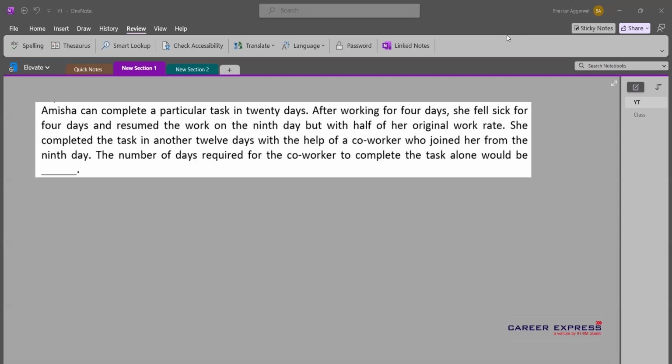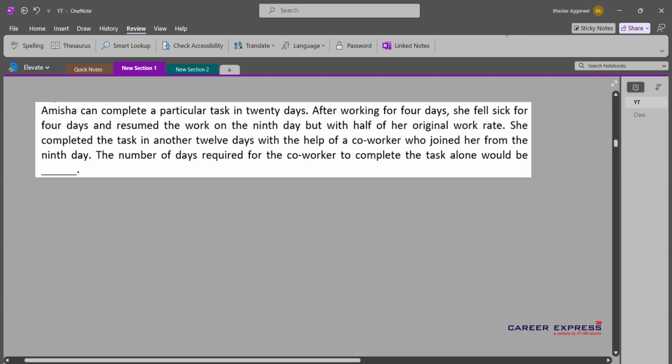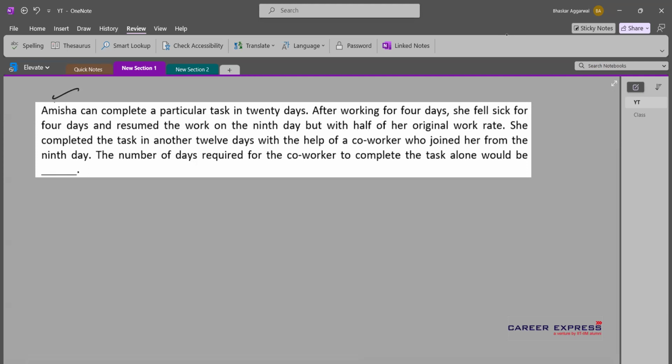This is the question from IPM Indore 2023 exam, QASA section. So here the main character of the question, Amisha, she can complete a particular task in 20 days. But she worked only for 4 days and then she went off for 4 days. And when she resumes the work on the ninth day, she is only at her half the efficiency, right?